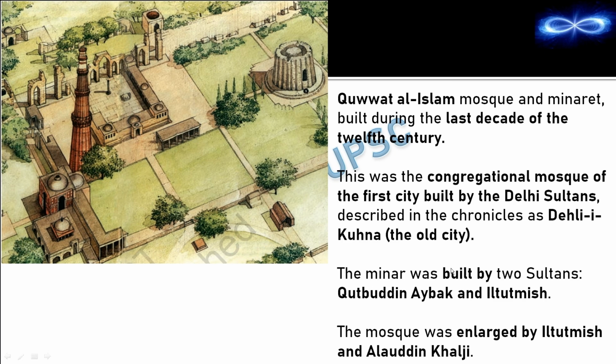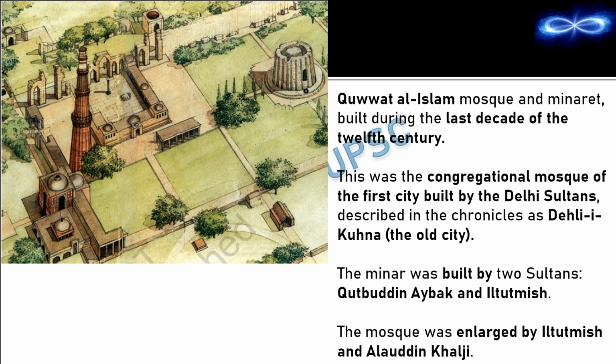The minar was built by two sultans, that is Qutbuddin Aibak and Iltutmish. So it was started by Aibak and Iltutmish continued to build it. Then the mosque was enlarged by Iltutmish and Alauddin Khilji.